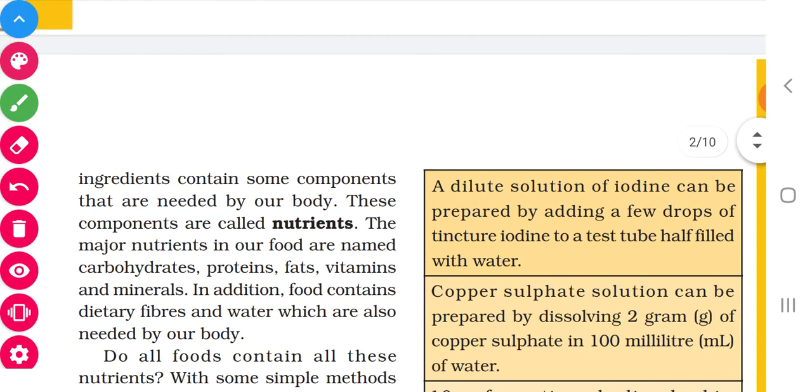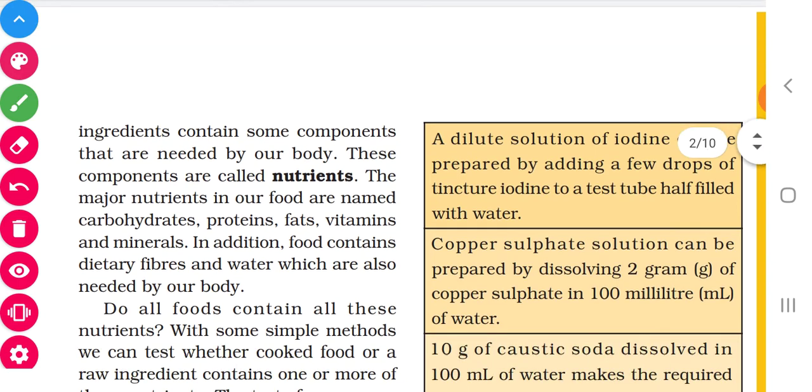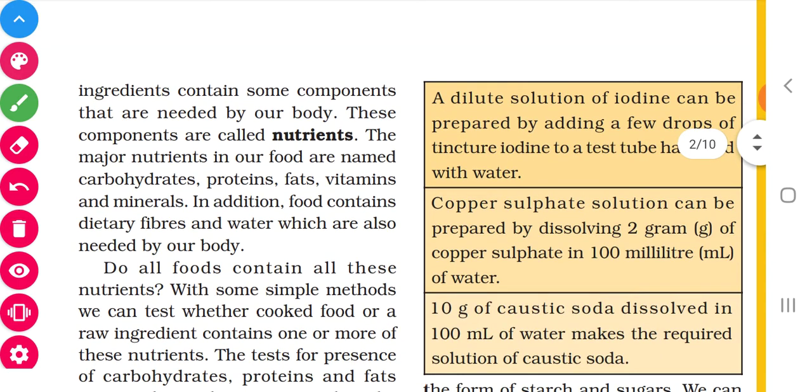These ingredients are needed for our body, so they are called components. These components are called nutrients. What does it mean? For preparing a food item, we need one or more ingredients.